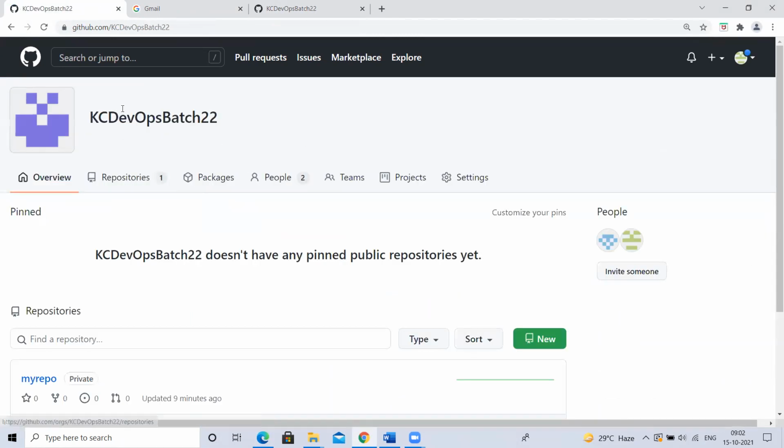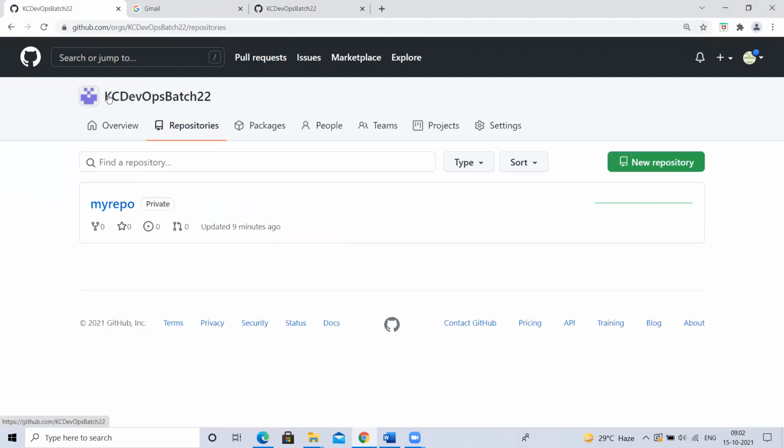Under this organization, how many repositories are there? Only one. So whatever the repositories, for example, I have 2 organizations. One organization has 5 repositories. The other organization has 10 repositories. So if you get into this organization, it will show only 5 repositories. If I go to the other organization, it will show the 10 repositories.